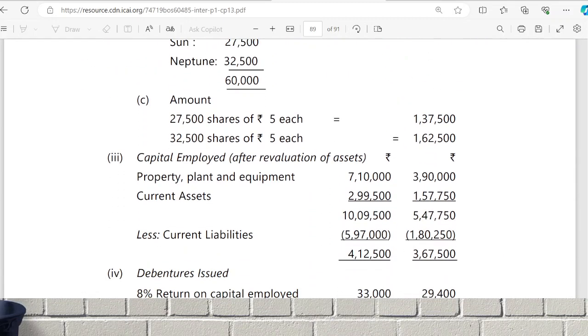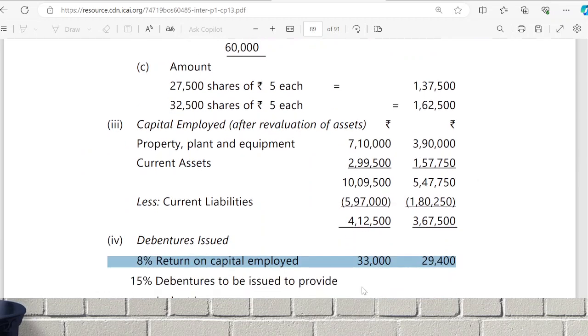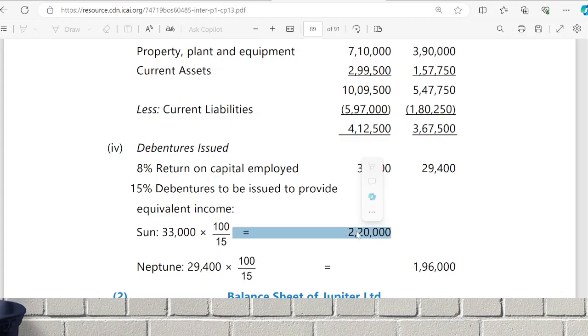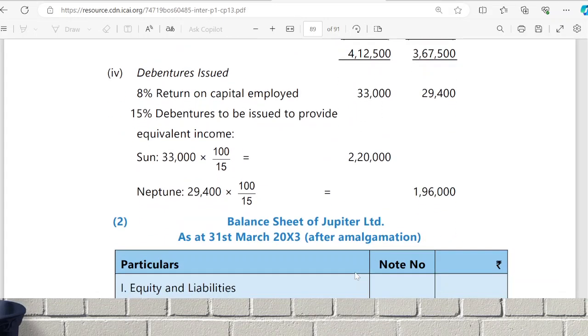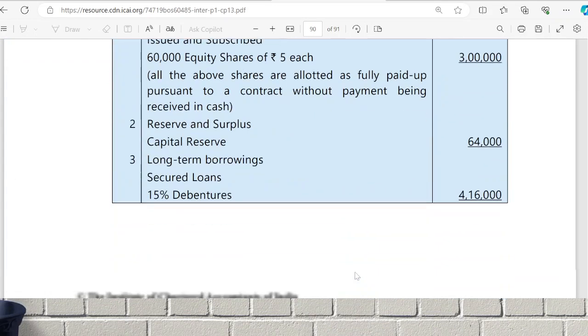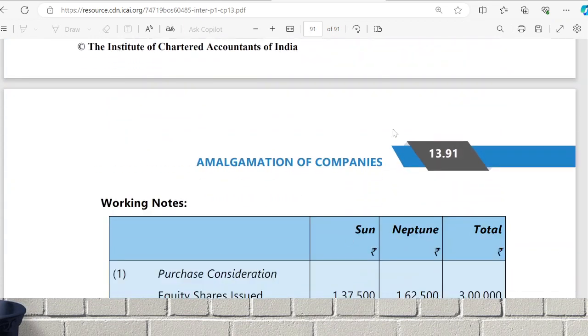Then they will work out capital employed. They want 8% return on that, so what will they do? They will issue debentures. We have done this, issuing debentures. Then they would have prepared what? Balance sheet. Go through it at home. We have done the same kind of question.